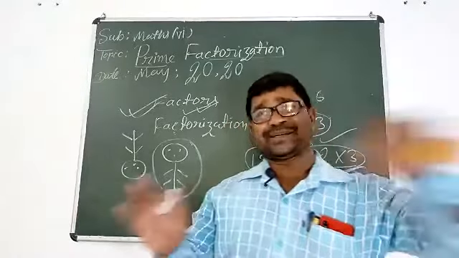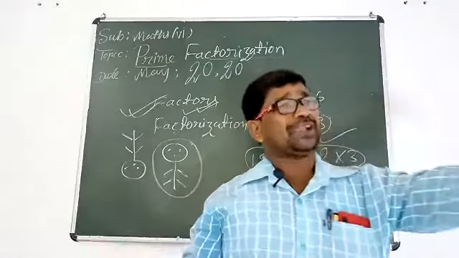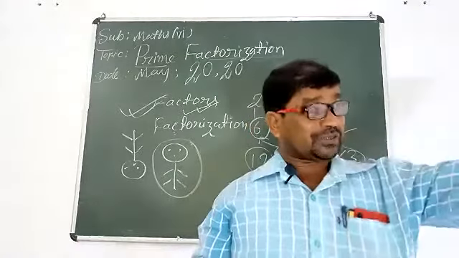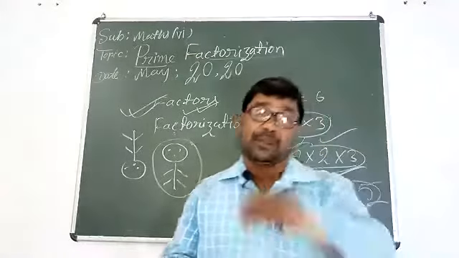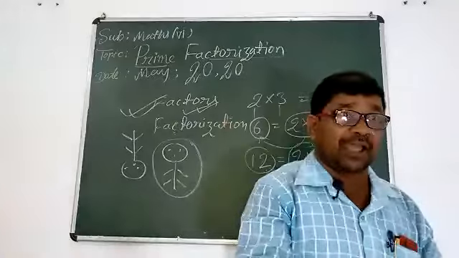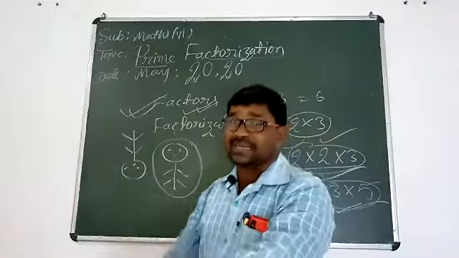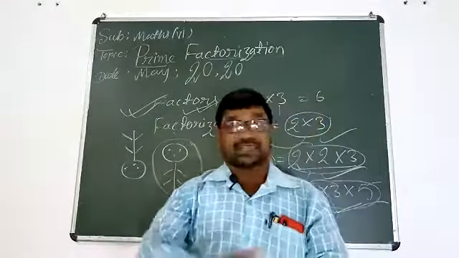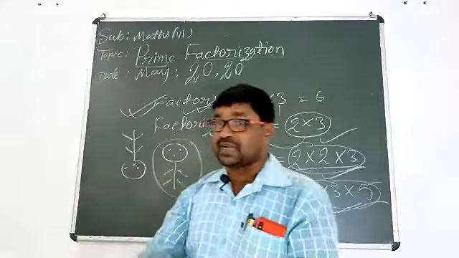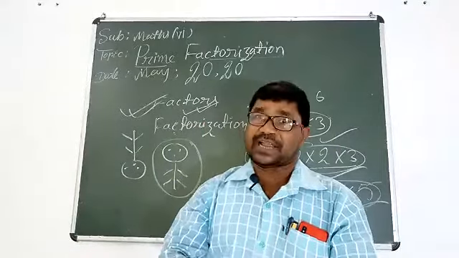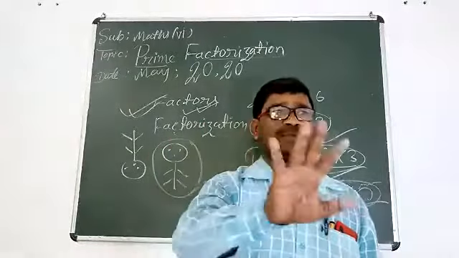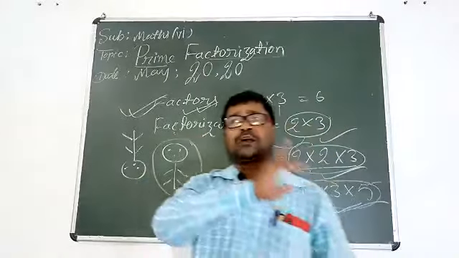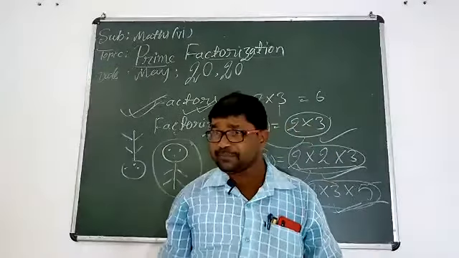Okay? Writing the number in different factors, that is factorization, and our factors must be prime. Nothing except prime, there should be nothing except prime as a factor.